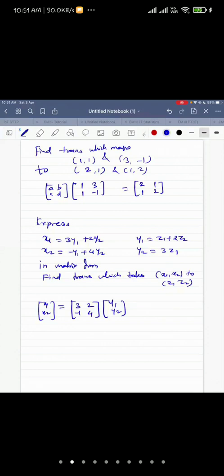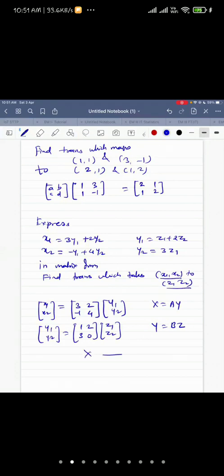This will be the matrix. Then for the second transformation, y1, y2 is your answer, and the matrix is 1, 2, and 3, 0. And here you have z1, z2. Now this is x equal to Ay, and here y equal to Bz. Now what do you want? You want to go from x to z. So something into x must be equal to z. I want my answer in terms of z. So what this matrix is, that is the question. I leave it for you to do on your own. You just think on it carefully and then answer.